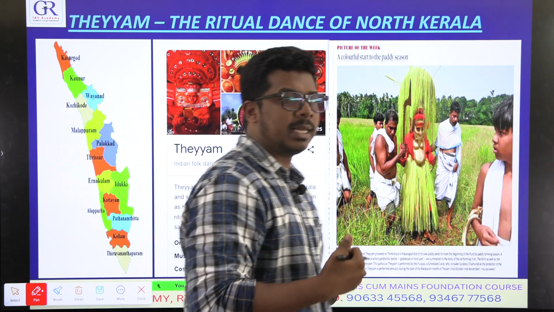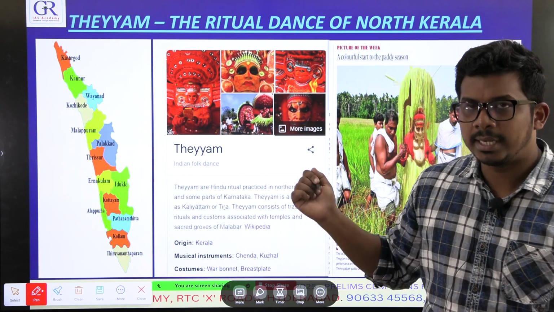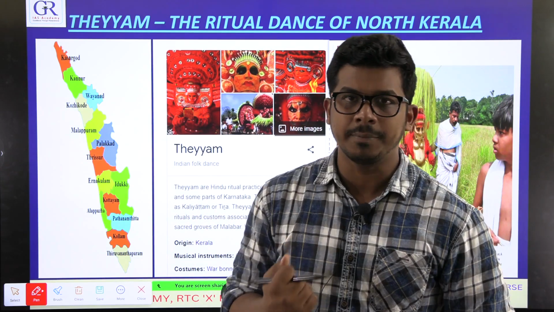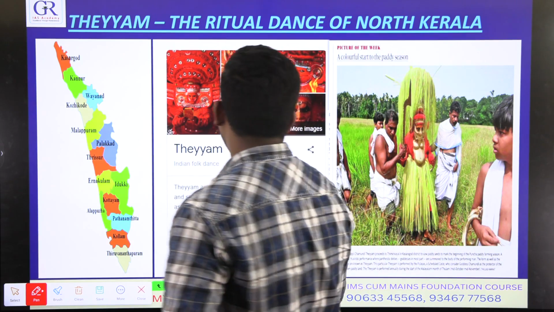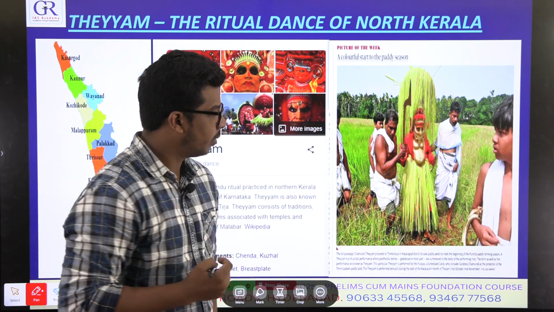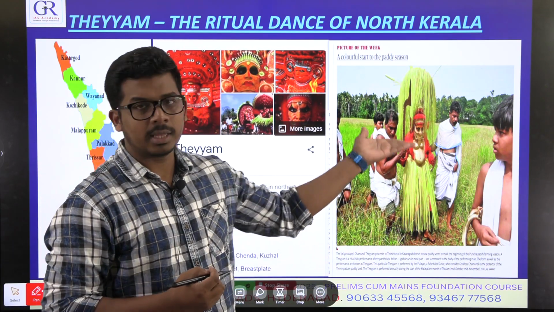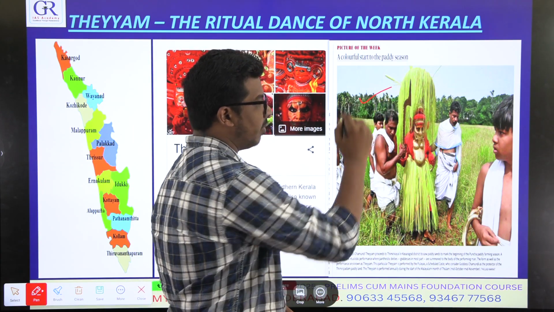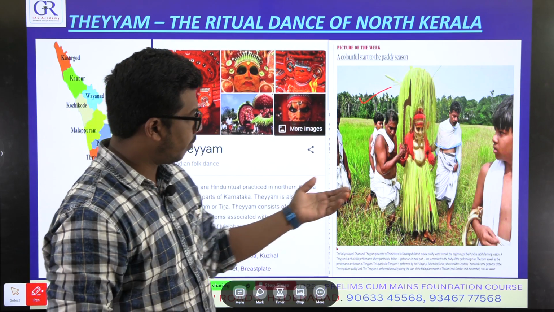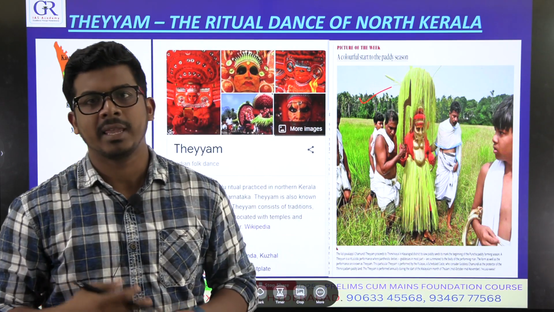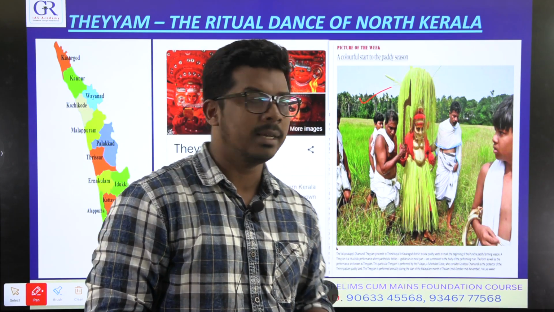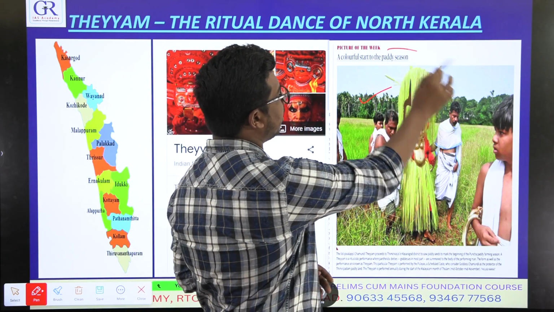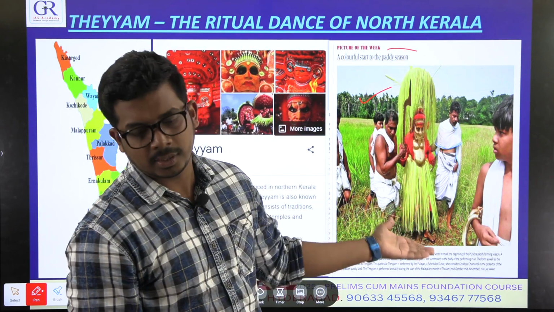So our next news article, somewhat interesting. This is related to art and culture in GS paper 1. So this is the news. First to see the news. The author, The Hindu author, has published something about the THEYYAM festival in Kerala. He says that the THEYYAM festival is being celebrated in Kerala, and he has claimed it as the picture of the week. It is a beautiful picture, as it was shown.